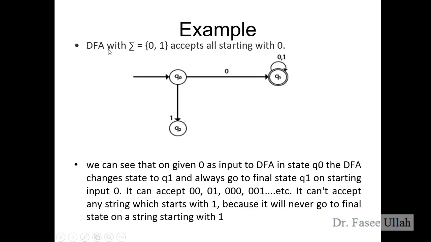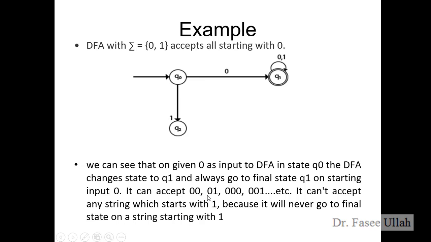We have some example. Okay, a DFA with the data set 0, 1 accepts all strings except those starting with 0, right? So it always starts with 0. So we know we have at most 2 states according to the pattern 0, 1, right? This is Q0 and this is Q1, right? This is 0 according to the condition starting with 1, all right? Then we have any type of combination, so we can draw from or inherit from 0, 1, right? So this is the definition or explanation about this diagram.